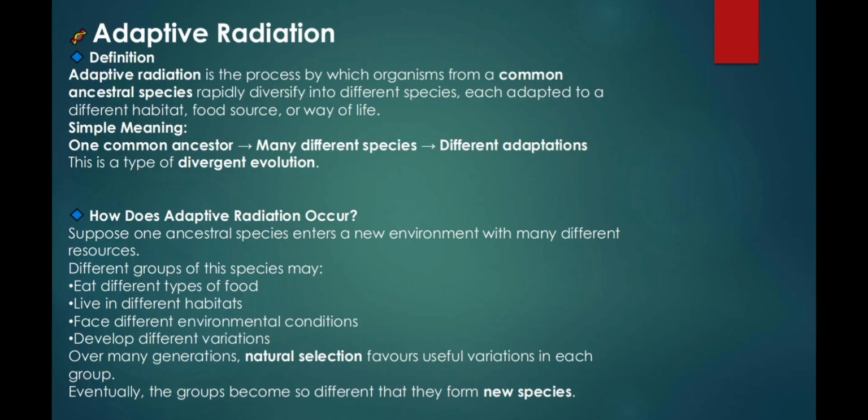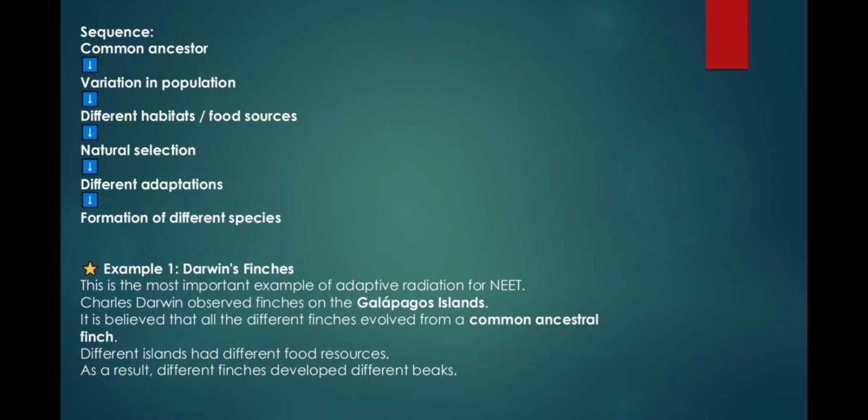How does adaptive radiation occur? Suppose one ancestral species enters a new environment with many different resources. Different groups of this species may eat different types of food, live in different habitats, face different environmental conditions, develop different variations. Over many generations, natural selection favors useful variations in each group. Eventually, the groups become so different that they form new species. Sequence: common ancestor, variation in population, different habitats, food sources, natural selection, different adaptations, formation of different species.